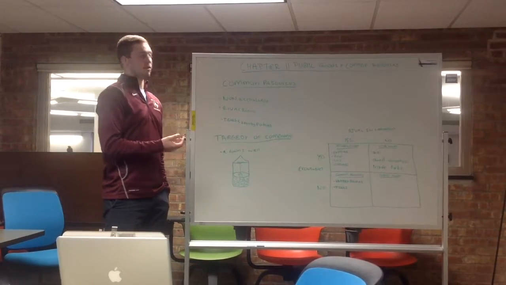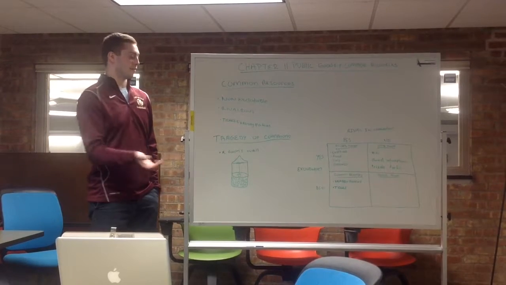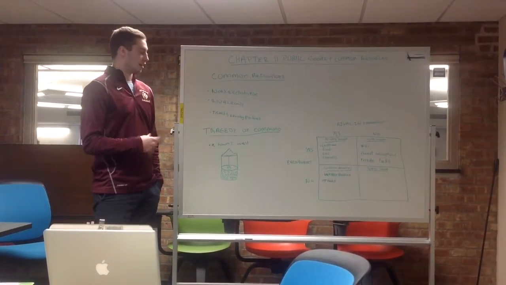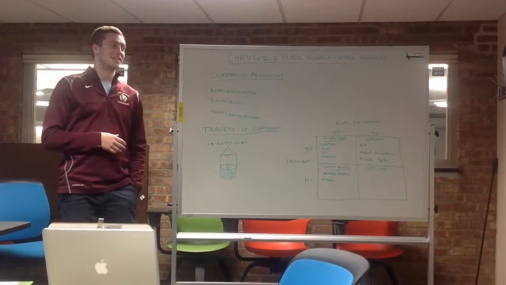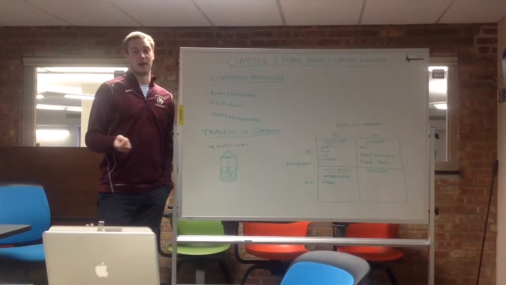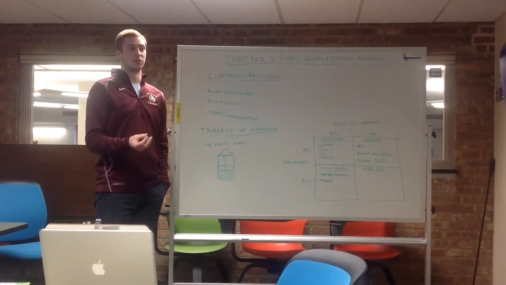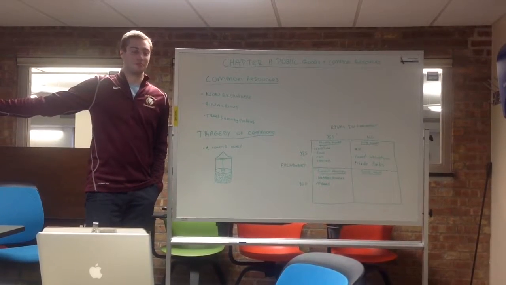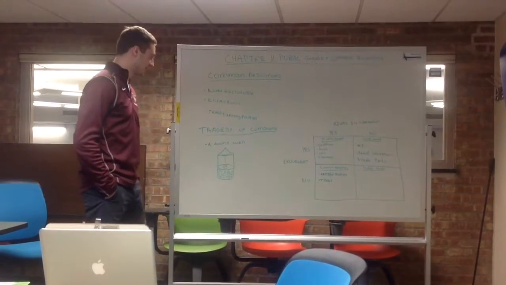So an example of a common resource would be trees. If someone in the rainforest cuts down a tree, it prevents someone else from using or cutting down that tree. And then another example is Krabby Patties. So in SpongeBob SquarePants, if Squidward eats all the Krabby Patties, those are his. However, it prevents SpongeBob or Mr. Krabs from eating those Krabby Patties.